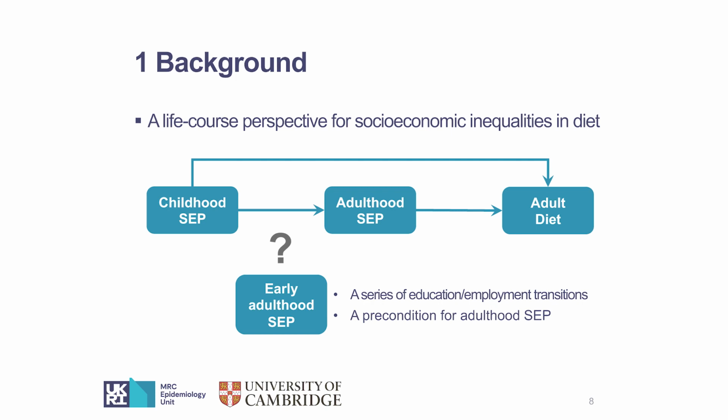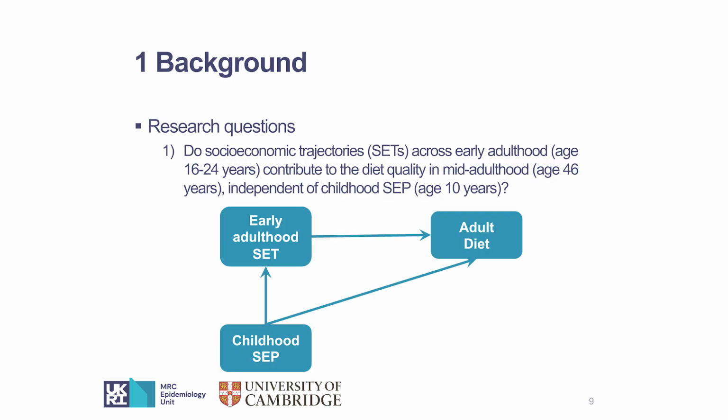So based on these two characteristics, we designed two research questions to be investigated in this study. The first one is, do socioeconomic trajectories across early adulthood contribute to the diet quality in mid-adulthood independent of childhood SEP?